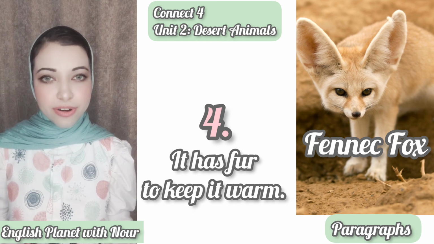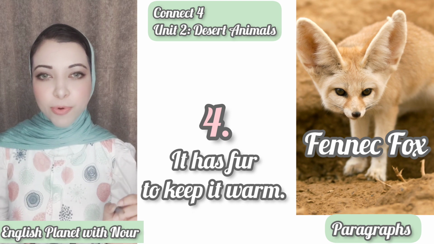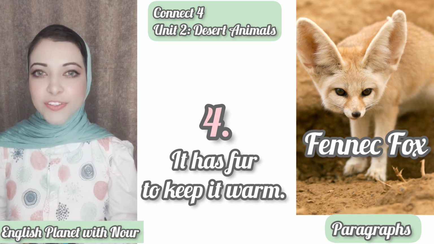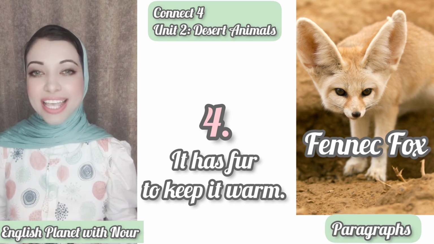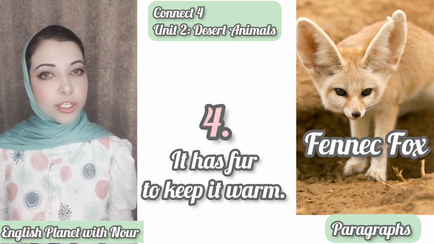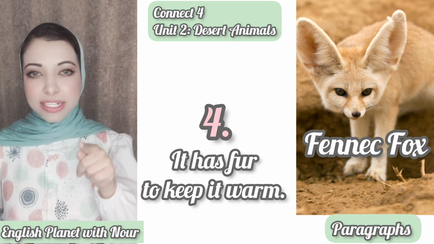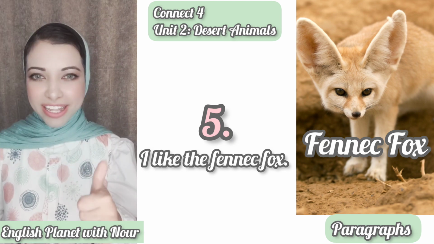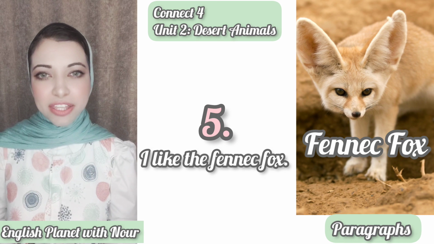It has fur. It is a singular, so it takes the verb with letter S because it's very weak and it needs the help of letter S. So we can say it. Good job. It has with letter S. Why it has fur? To keep it warm. If you want to add the sentence number 5, I like the Fennec fox. We finished it. Okay, we have another example for writing the paragraph.